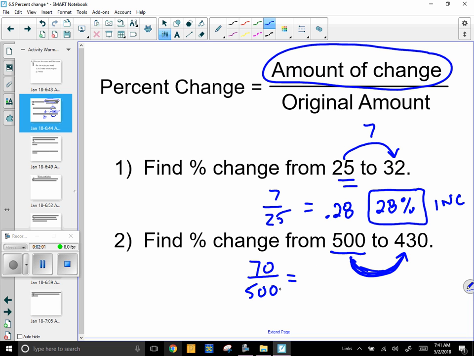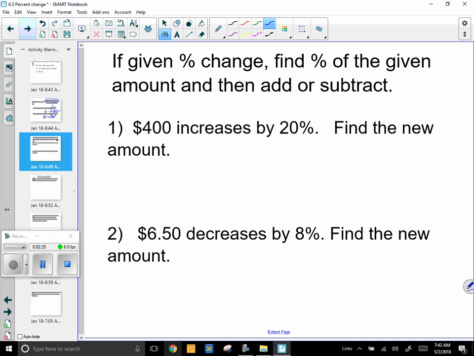70 compared to 500. If you do the math there, you're going to get 14%. And some teachers might want you to write 14% decrease, or they might want you to just put negative 14%. So it's just dropping by 14%. So it kind of just depends on what your teacher wants there. Some teachers do that different ways.